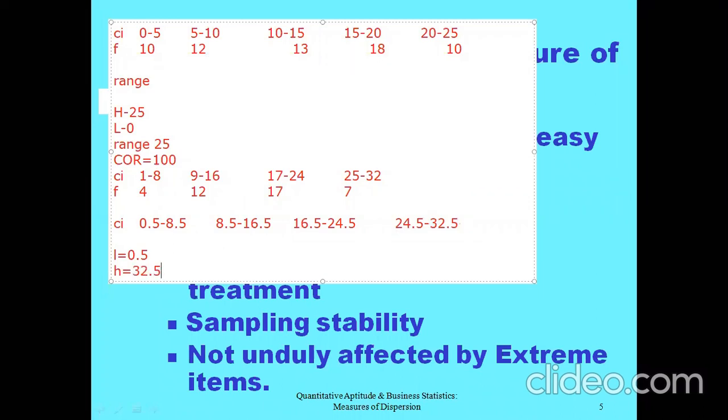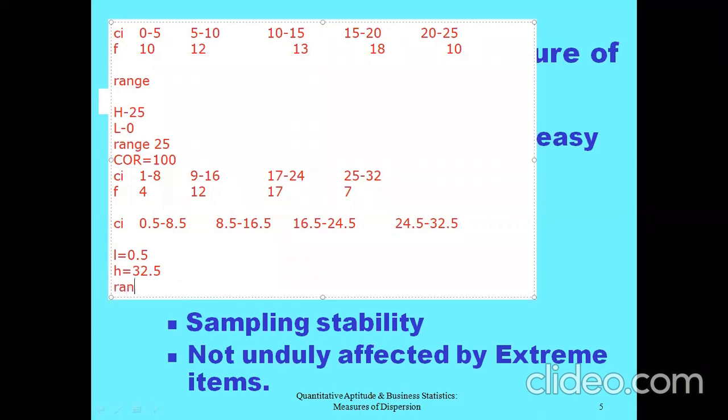So your lowest value and highest value are there. Now I need to calculate range. Range will be equal to the difference between the highest value and the lowest value, that is 32.5 minus 0.5, which is equal to 32. Similarly, can you tell me the coefficient of range? Highest value minus lowest value divided by highest value plus lowest value, the entire thing multiplied by 100.